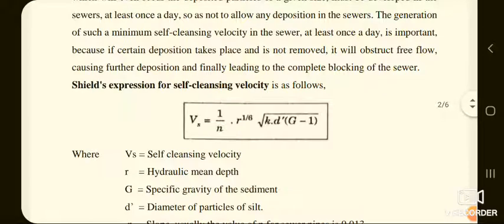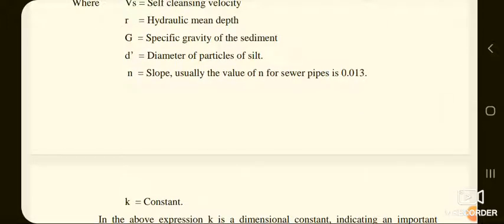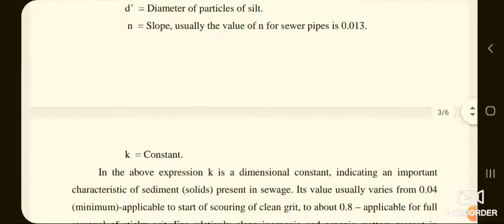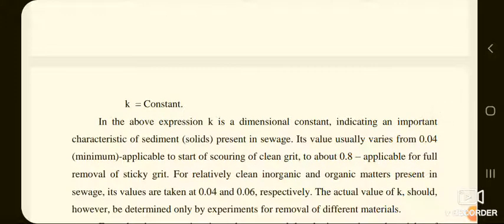The following Shield's formula is used to determine the self-cleansing velocity. That is, Vs is equal to 1 divided by n into R raised to 1 by 6 into under root k into d' into (G minus 1), where Vs is self-cleansing velocity, R is hydraulic mean depth, G is specific gravity of the sediment, d' is diameter of particles of silt, n is the rugosity coefficient. Usually the value of n for sewer pipe is taken as 0.013, where k is equal to constant.